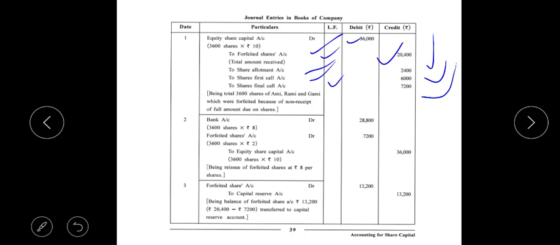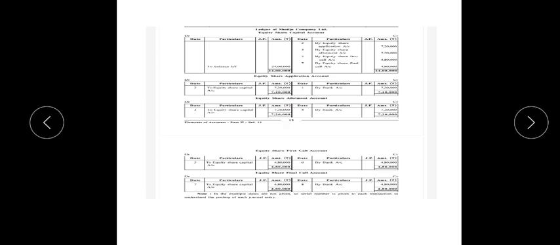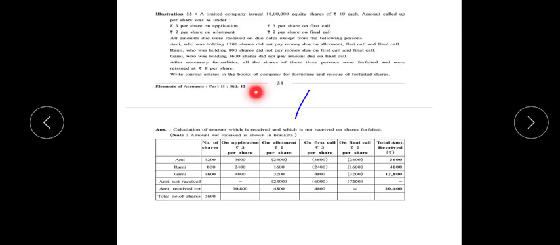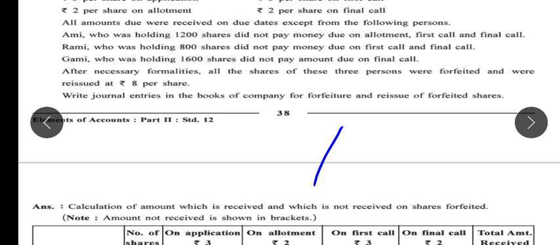Now the next entry, for reissue of the shares. Reissue of the shares: bank account debit, share forfeited account debit, to equity share capital. Always we are passing this entry. Now the amount is given in the textbook sum. We kept the reading pending. In the last line we have to see that 3 persons' shares were forfeited. Till here we read. Now afterwards we'll read, and they were reissued at 8 rupees.